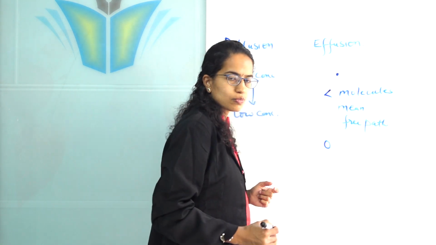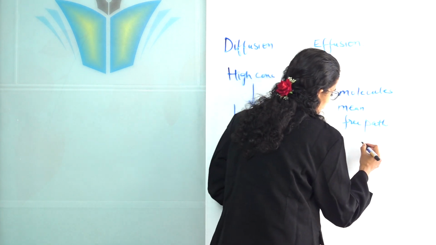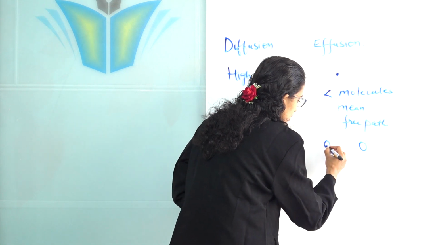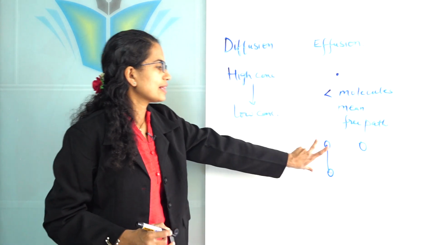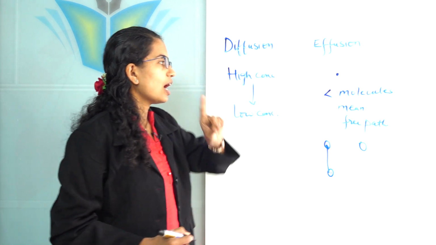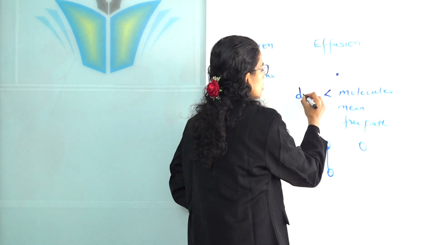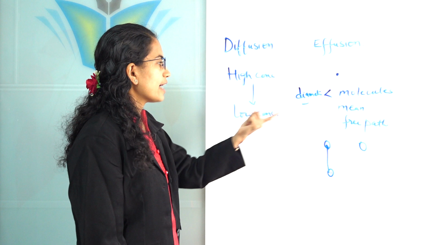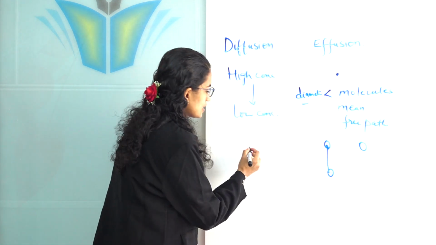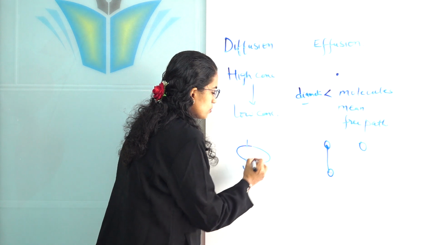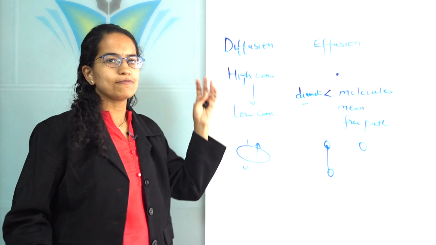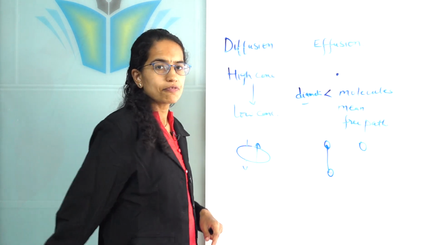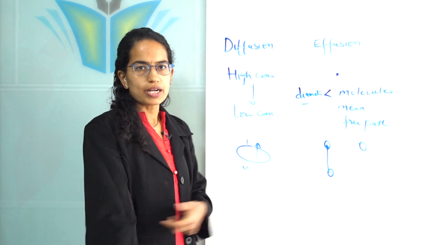So let's say there is one gas molecule here, another gas molecule here, and another gas molecule here. This gas molecule would take some time to come here and collide with this molecule, and that is the mean free path. Now, what would happen if the hole's diameter is not less than the molecule's mean free path? That means the size of the hole would be big and the molecules would be easily able to move back and forth. So rather than being an example of effusion, it would now be an example of diffusion, where you would have easier movement of particles.